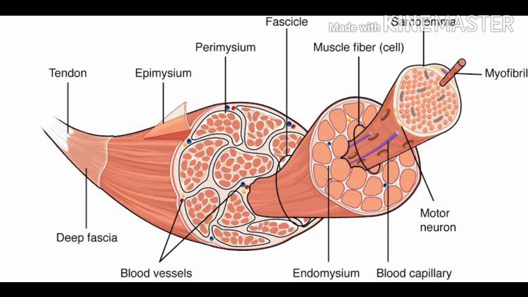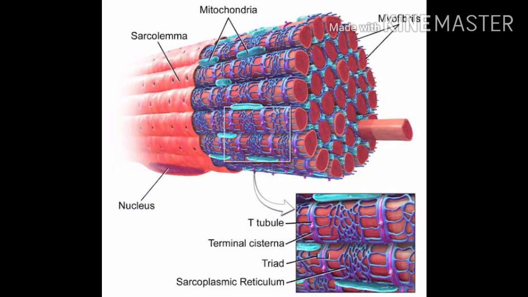Now, all of them work together for the process of contraction. In this ultrastructure, it is shown here that the sarcolemma covers the muscle fibers, and they have a large amount of mitochondria stacked within, because these mitochondria will be the ones producing the high amount of ATP that it requires. And the sarcoplasmic reticulum, a special kind of endoplasmic reticulum, will be found here, which is going to help in the process of its contraction. That will be discussed in a later class video.